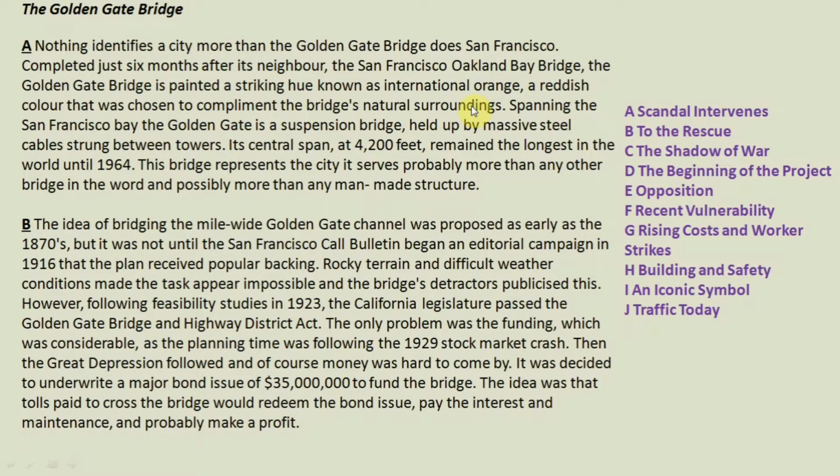So here the bridge construction and identification are given, and the painted color is given. These adjectives show that the bridge is adding to the value of the place, San Francisco.